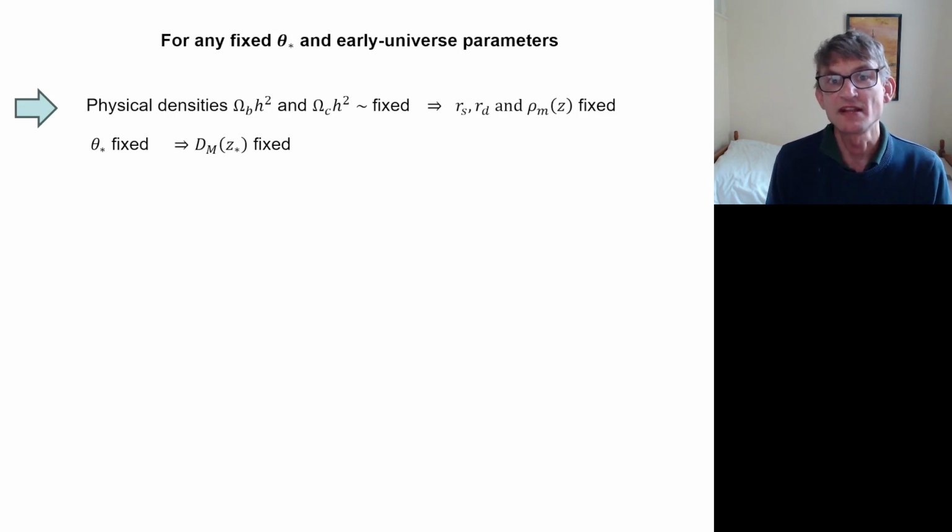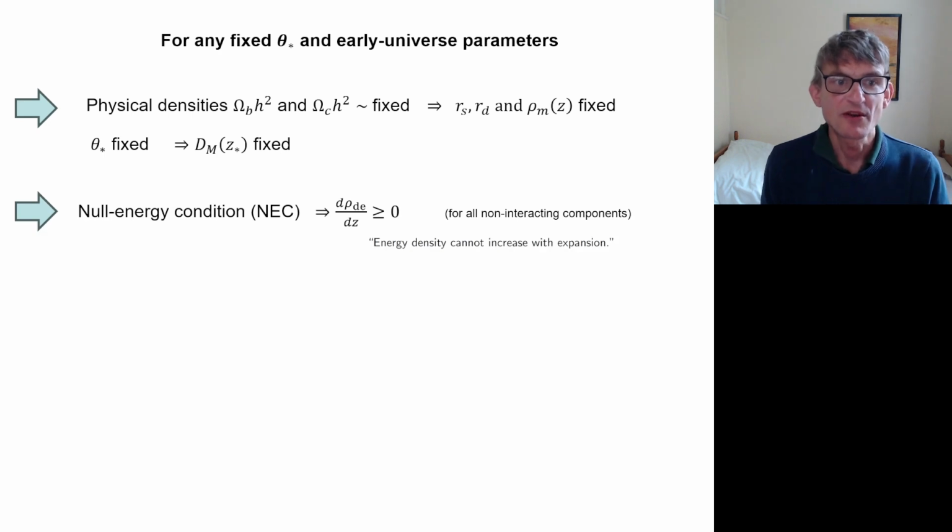because we've measured how much matter there was in the early universe, and we're assuming it's non-interacting. So from that, we can just infer the matter density at any given time. Theta star is very well measured, it's basically fixed, so that tells us the angular diameter distance to last scattering. DM at z star is fixed.